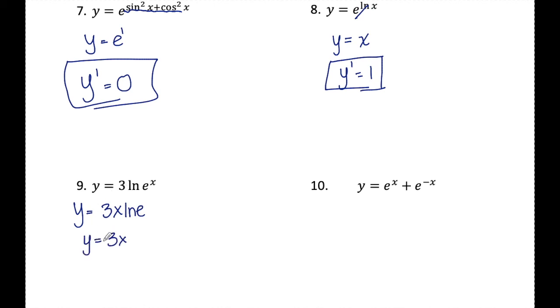Again, I have not taken a derivative yet. This is all just rewriting y. So now when I take the derivative of 3x, it's just 3.